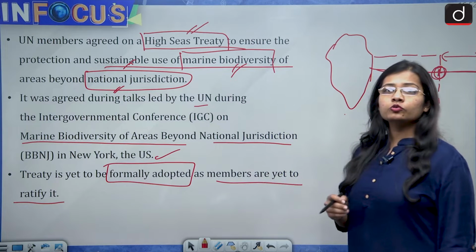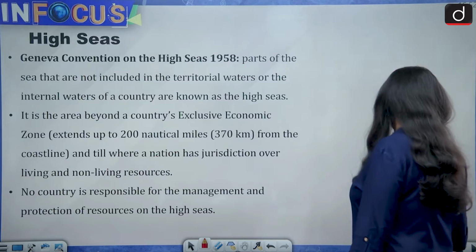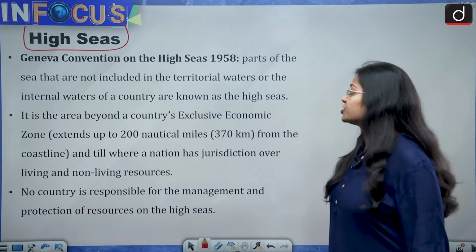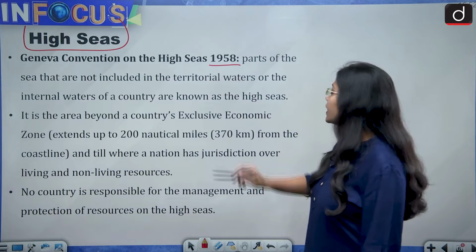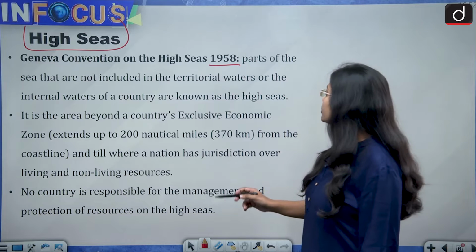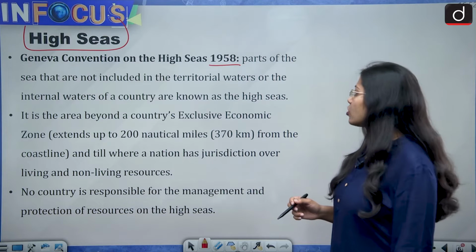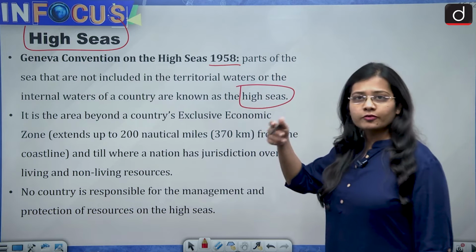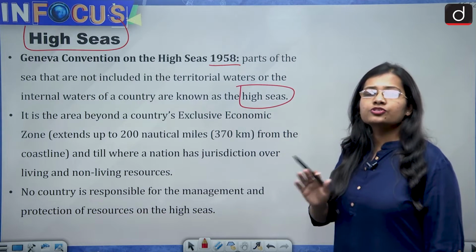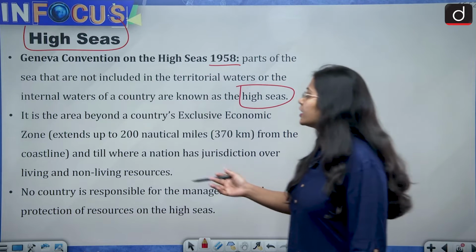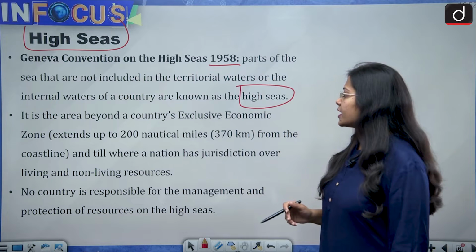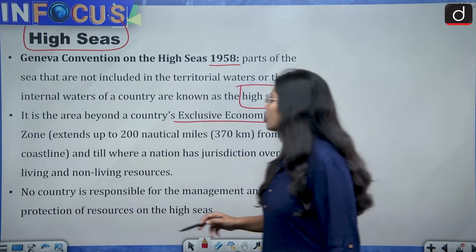Now let us look into the nitty-gritties of this High Seas Treaty. First and foremost, what is high seas? According to the Geneva Convention on the High Seas 1958, parts of the sea that are not included in the territorial waters or the internal waters of a country are known as the high seas. As I've already told you in the previous slide, the sea which does not come under any country's jurisdiction comprises the high seas, and even the Geneva Convention on the High Seas 1958 says this. Then it is the area beyond a country's exclusive economic zone.